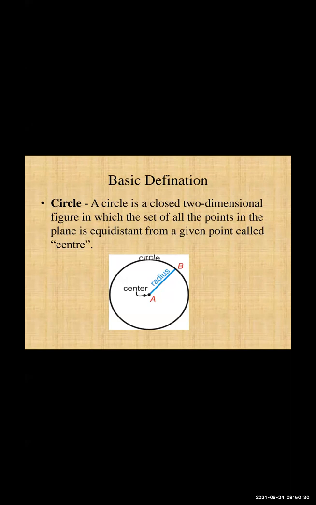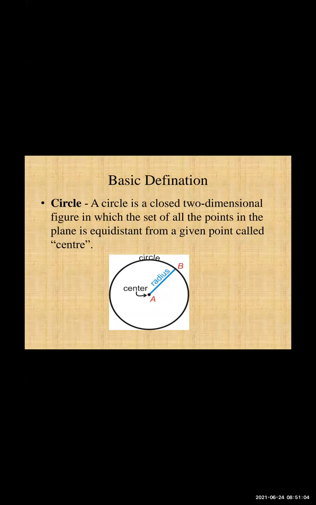So what is a circle? It is a closed figure. As you can see, it is round in shape. It is two-dimensional. Okay, and the set of points means what? From a point, if you draw a circle, there is a set of points arranged in such a proper manner that they are equidistant, meaning from the center to each of those points, all the distances are the same. So that is what a circle is, a round closed figure, which has a center.